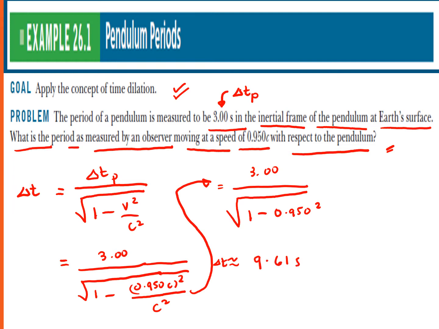The dilated time is 9.61 seconds. Hence the moving observer considers the pendulum to be moving, and moving clocks are observed to run more slowly. So according to the person that is moving at the speed of 0.950 c, the pendulum or the clock is observed to run more slowly, while the pendulum oscillates in 3 seconds for an observer in the rest frame of the clock, or the observer on Earth with the clock. It takes nearly 10 seconds to oscillate once according to the moving observer.